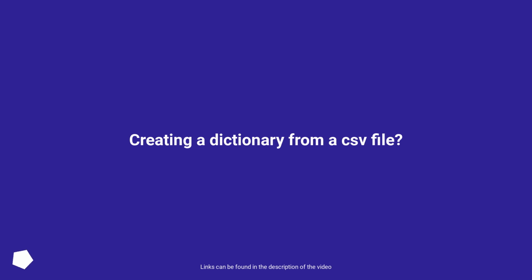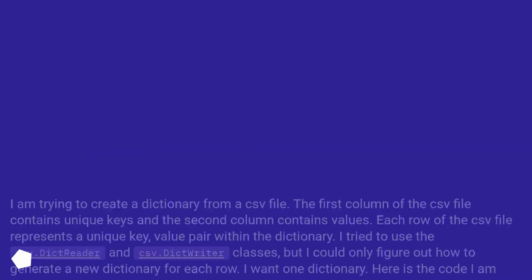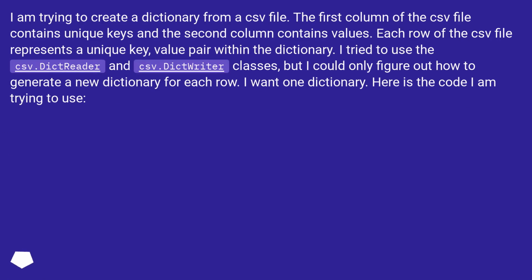Creating a dictionary from a CSV file. I am trying to create a dictionary from a CSV file. The first column of the CSV file contains unique keys and the second column contains values. Each row of the CSV file represents a unique key, value pair within the dictionary.